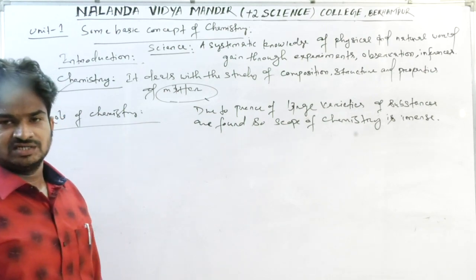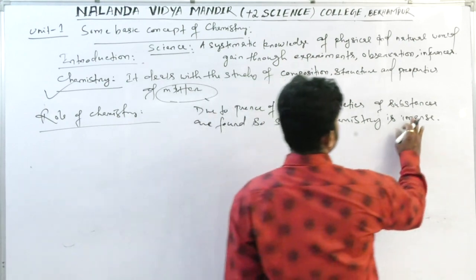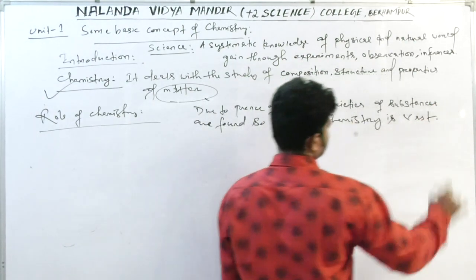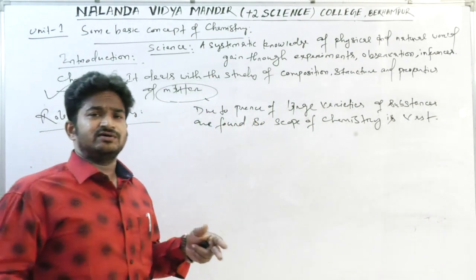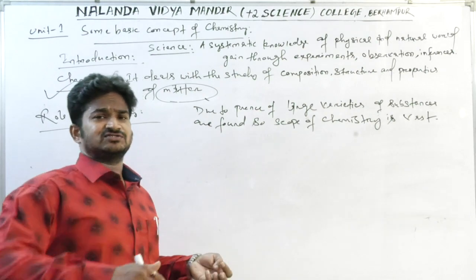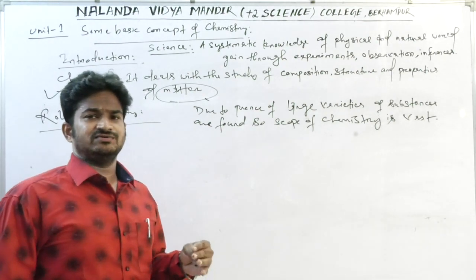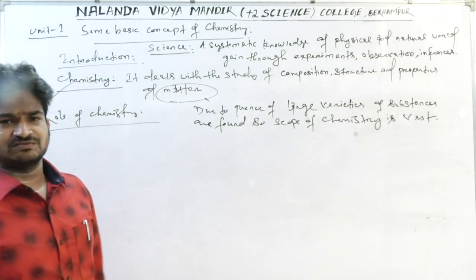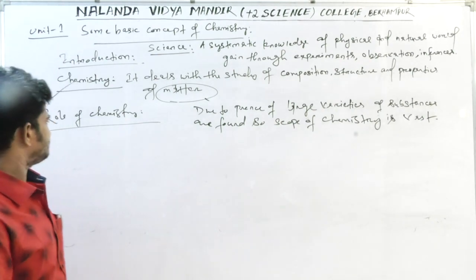Scope of chemistry, it is immense. It is very vast. So still research is going on to reveal the scope of chemistry up to the convenience level of mankind. So due to the presence of a large variety of substances, the scope of chemistry is very vast.